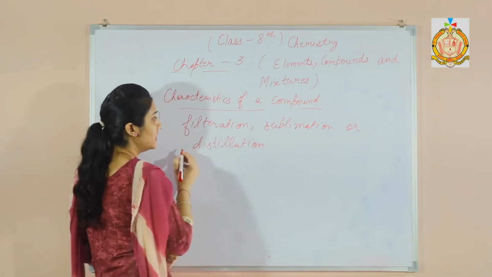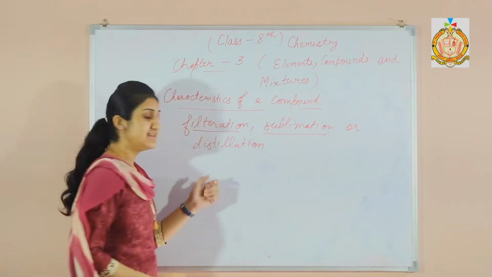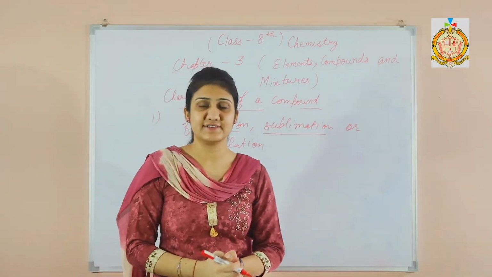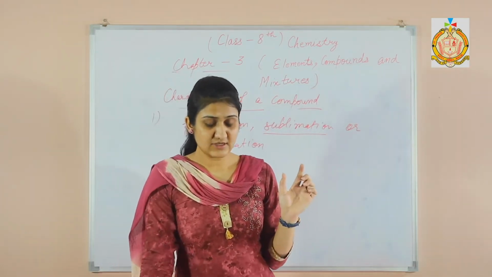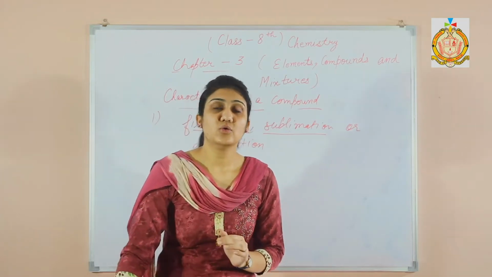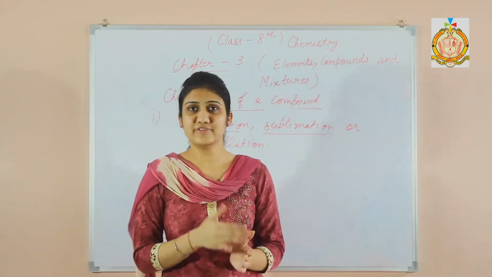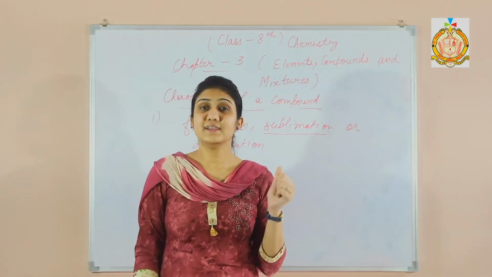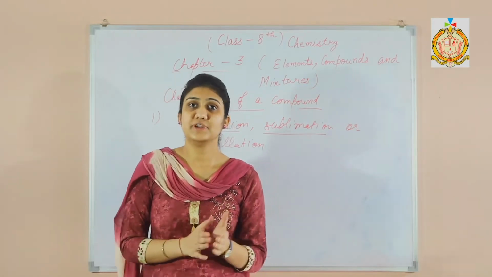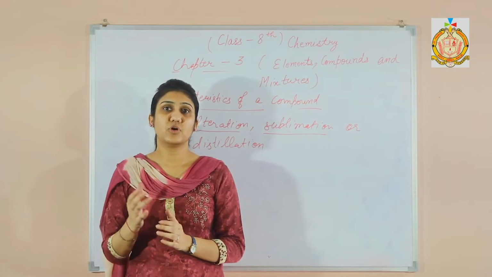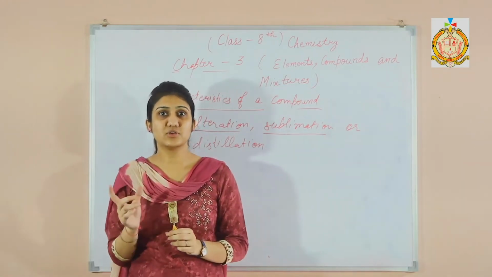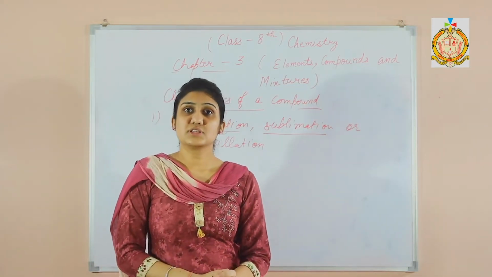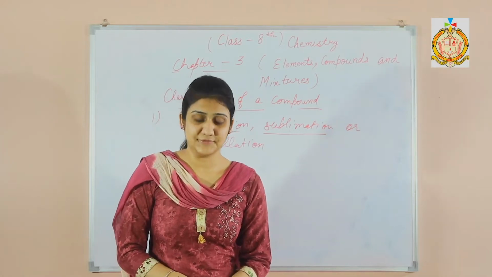Students, you have already learnt about filtration and sublimation. Distillation we will learn in this chapter. What is the method of distillation we will discuss later. But focus on the first characteristic of the compound. That is, a compound can only be separated by chemical means and not by physical means. For example, in the case of water, remember we take the electrolysis of water. Means we separated the substances of the water, that is elements, hydrogen and oxygen, by passing the current through the apparatus. So this was a chemical method, not a physical method.